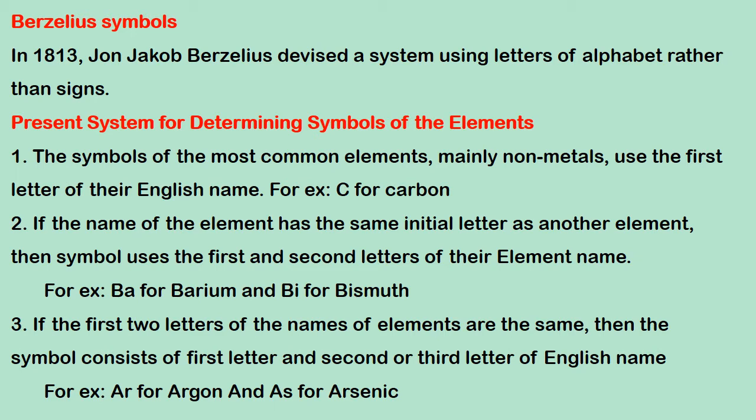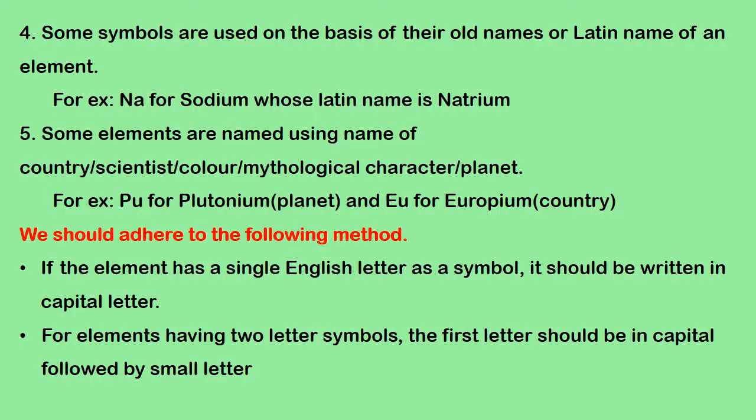If the first two letters of the names of the elements are the same, then the symbol consists of the first letter and the second letter or the third letter of the English name. Example, Ar for argon, As for arsenic. Some symbols are used on the basis of their old names or Latin name of an element. For example, Na for sodium, whose Latin name is natrium.